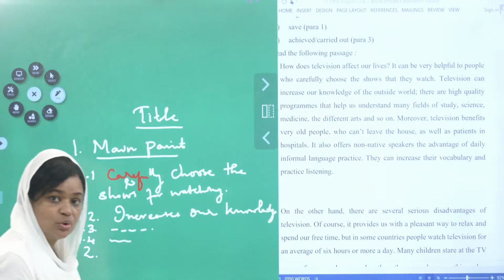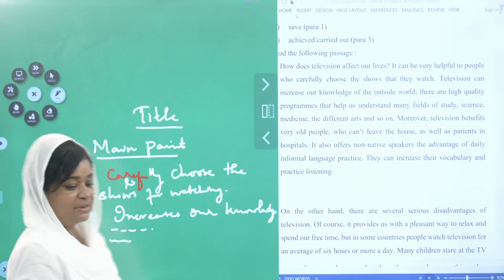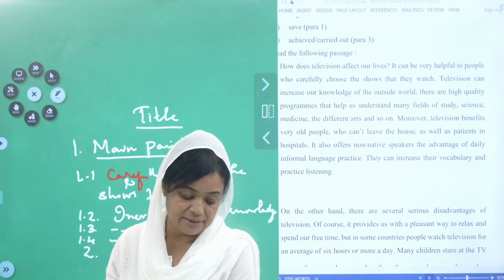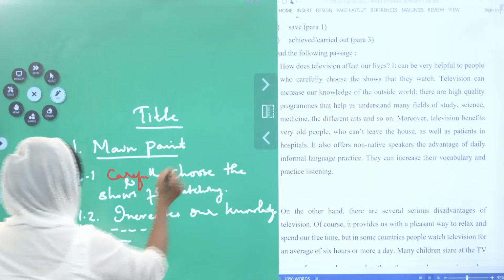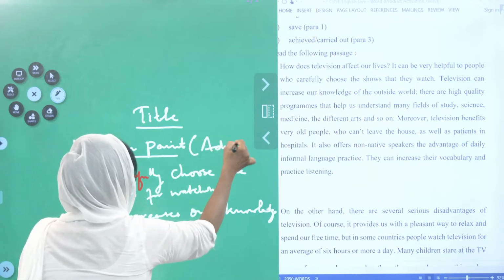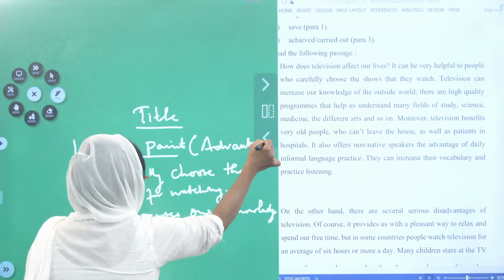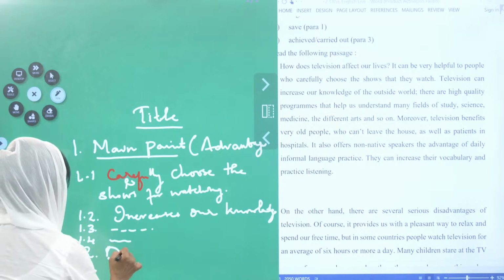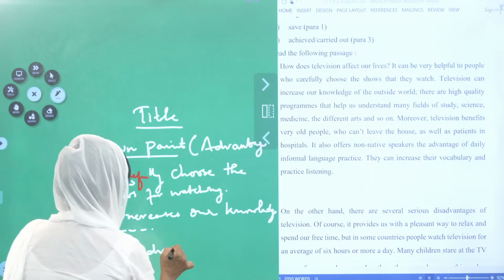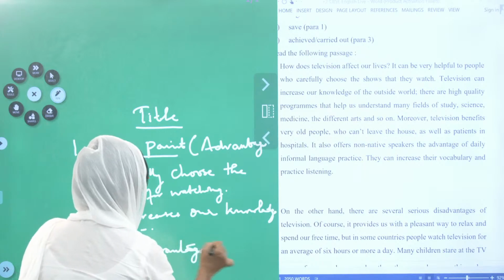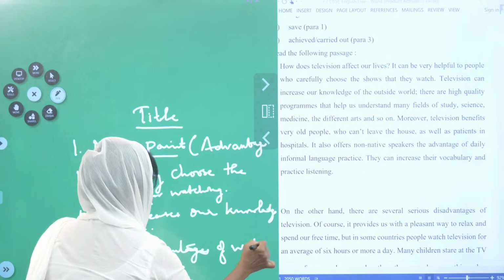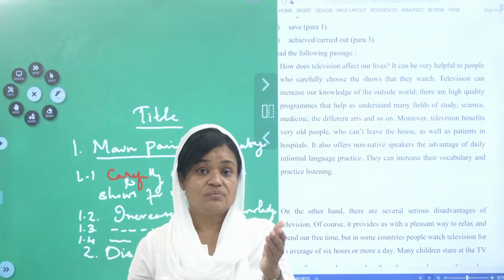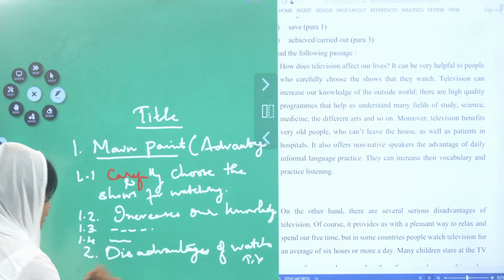Can you see, children? I hope you can see. Number 2, I am going to give the main heading, not main title, main heading, like disadvantages. Here I have given what? Advantages of watching television. Here what I am giving? Disadvantages of watching television.